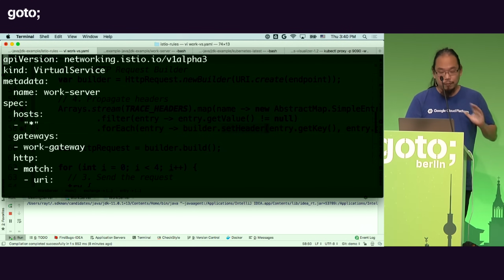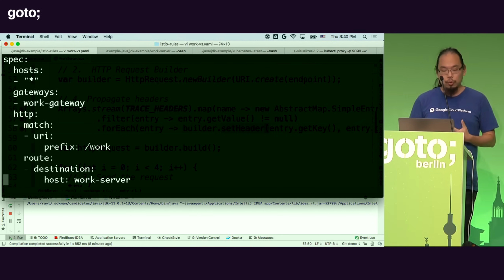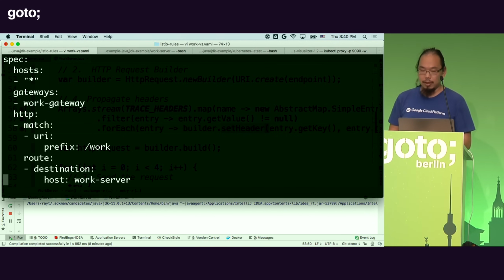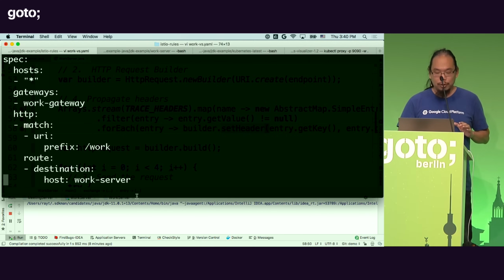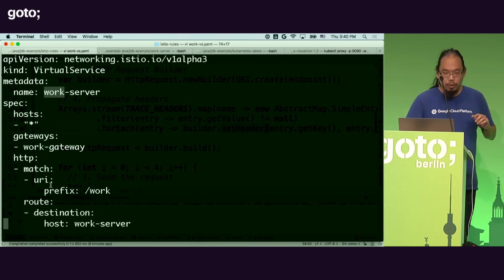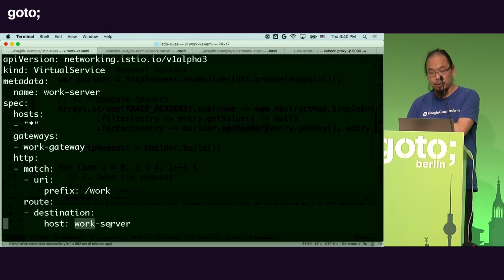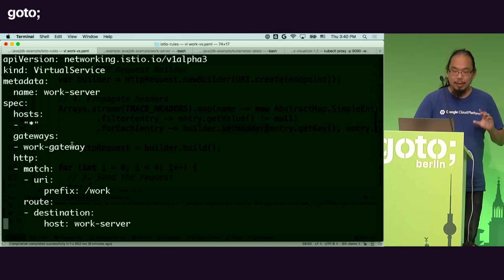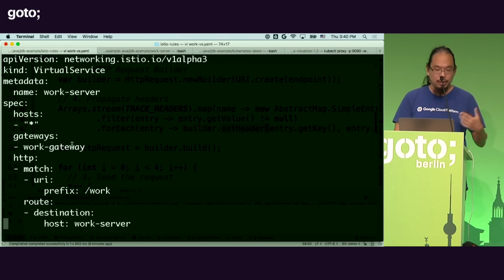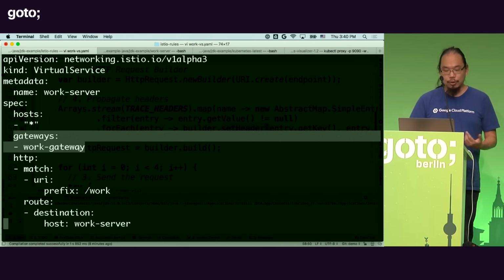And then the second thing that we can do is that we can define these things called virtual service. A virtual service in Istio terminology is really just a way for you to define how you want to route your traffic. So in this particular case, I'm going to define a new virtual service that is called the work server. And we're going to say any request that comes in on /work, I'm going to route to the work server backends that are already deployed. And because I want this to be exposed on the public-facing ingress, I'm also going to bind it to the gateway that I just created.